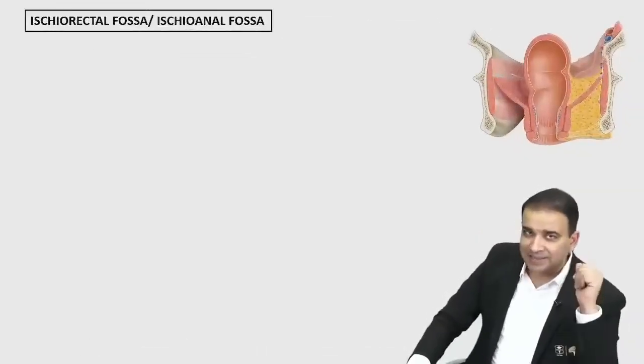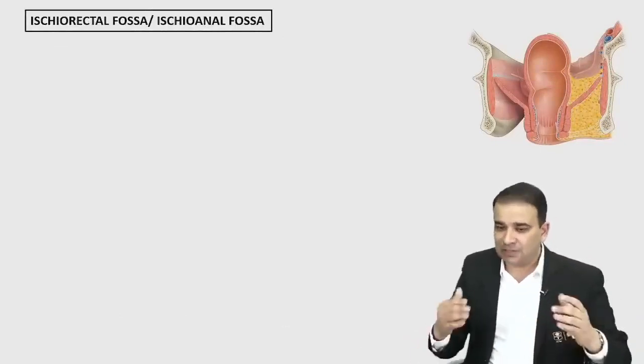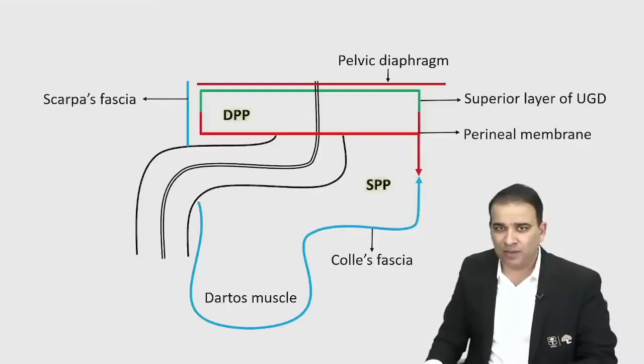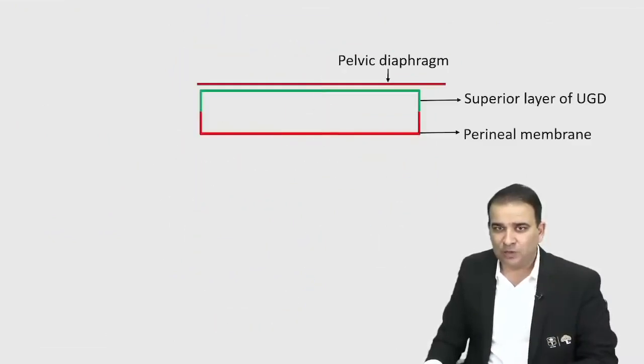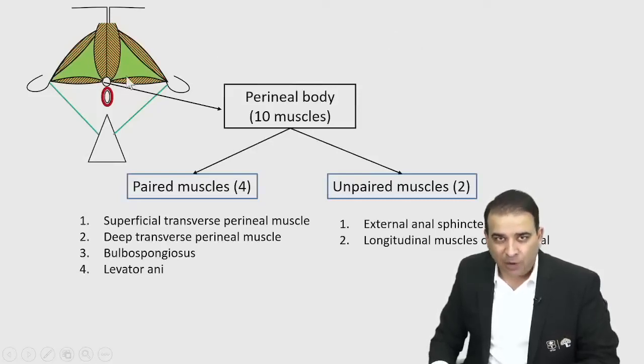And lastly, one fossa that we'll talk about, that is the ischiorectal fossa, guys, the space which is behind. Whatever we're discussing till now, our focus, for the orientation sake, when you saw this picture, I'm sorry, I have to take you back here. Now, we are focusing on this triangle here, that is the urogenital triangle. Now, let me take you to this triangle here that is called the anal triangle.